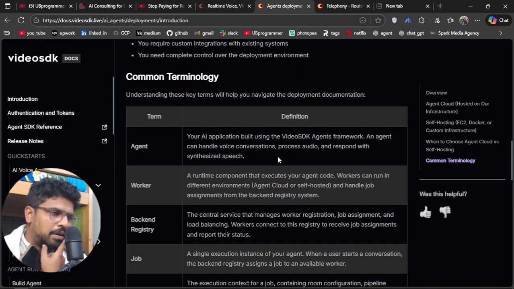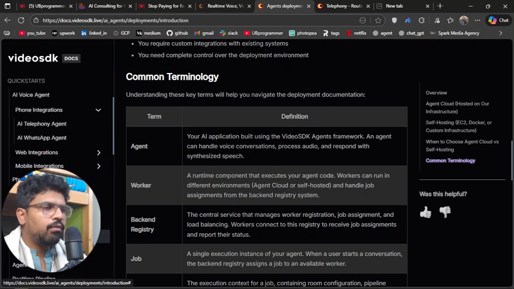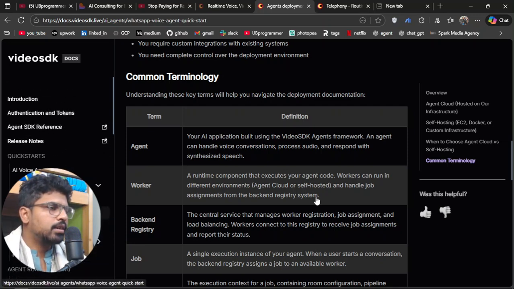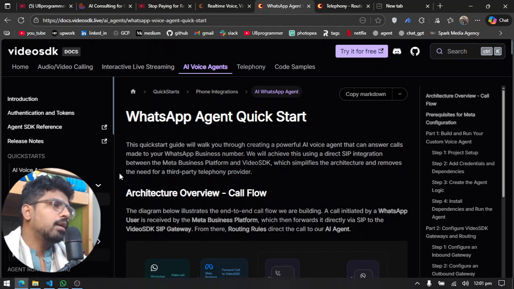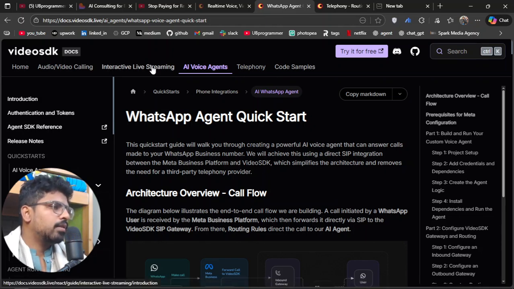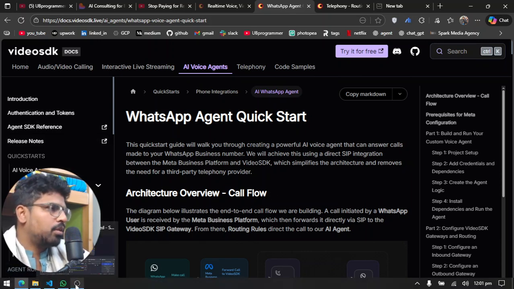Okay, so that was it, I guess. There is also WhatsApp integration, all of that is here, so you can build a WhatsApp agent also, and a lot of things. I would recommend you go to the AI voice agent section and just play around and see what you can build.